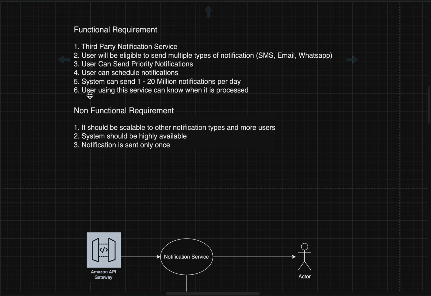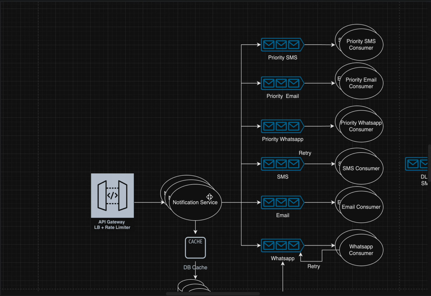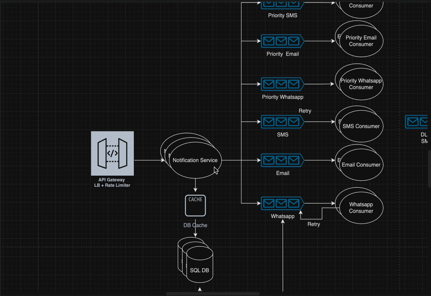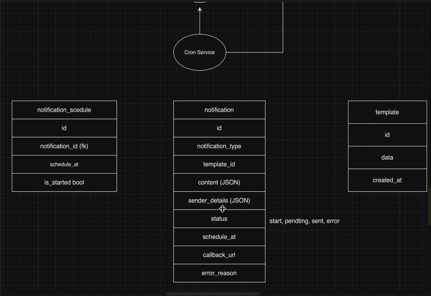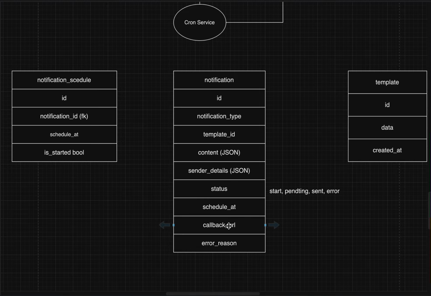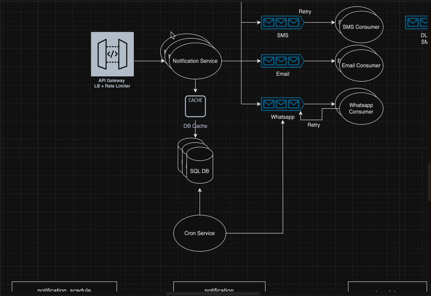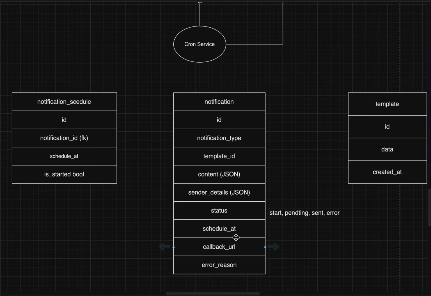Now, the sixth requirement: how will the user know when it is processed? Let's suppose you are a user, you want to send an email to a person, and you want to know whether that email was sent or not, or if there was any error. So what we can do is provide a callback URL. When we are hitting this notification service, we'll also provide one callback URL.